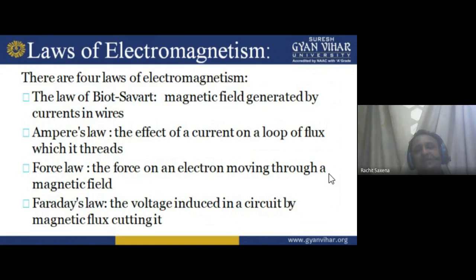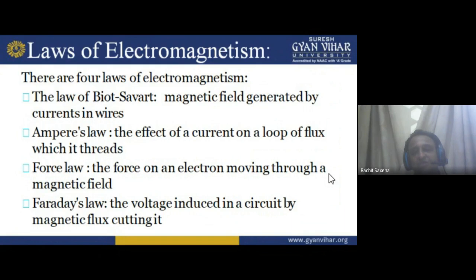So, as I earlier told you, if I give supply to the coil, that current flows through the turns. So ampere turns give you the magnetic field. Biot told us that if we give supply to the coil, then due to this effect we find a magnetic field surrounding it.